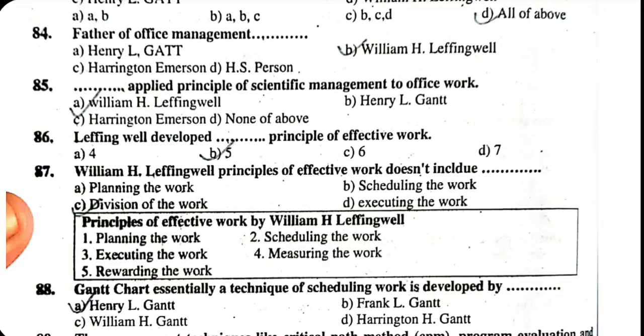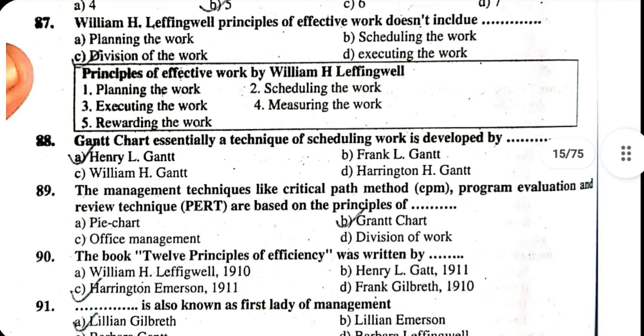86. William H. Leffingwell developed dash principle of effective work. The answer is 5. 87. William H. Leffingwell principles of effective work doesn't include A. Planning the work. B. Scheduling the work. C. Division of work. D. Executing the work. The correct answer is C. The principles of effective work include planning the work, scheduling the work, executing the work, measuring the work, rewarding the work.